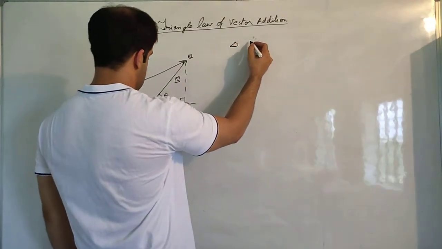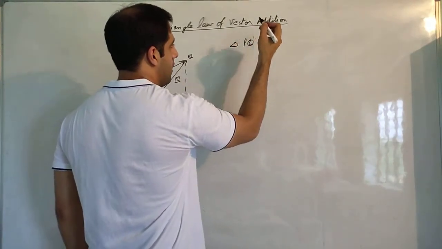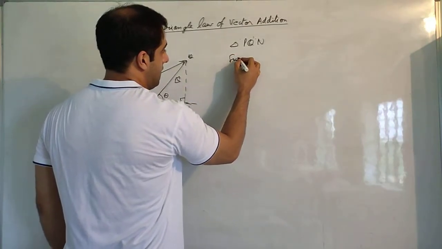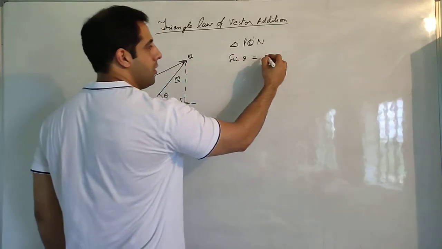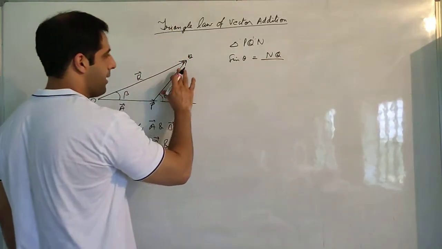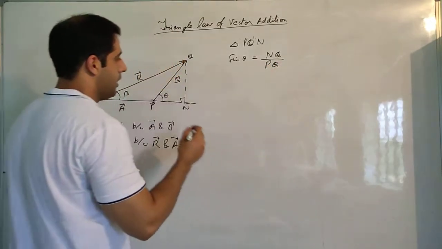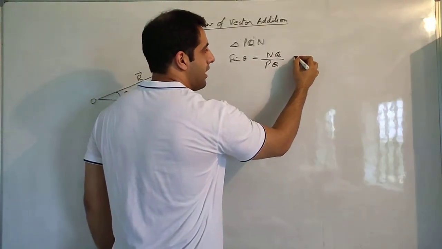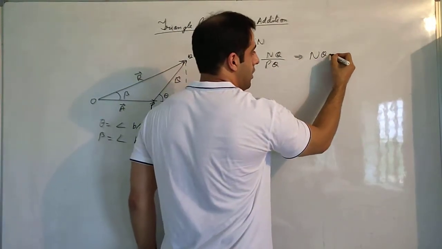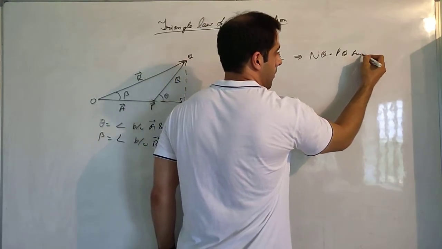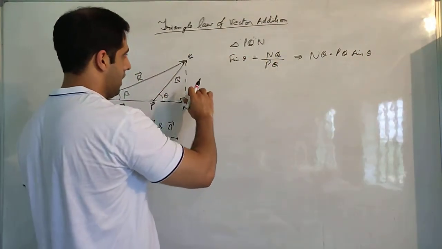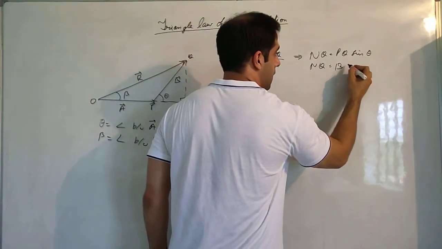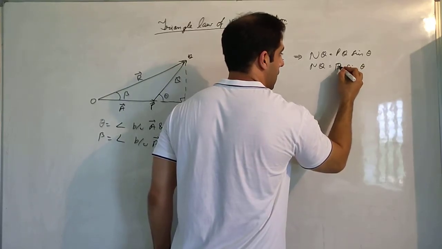Now in triangle PQN, if we apply trigonometry, then sine theta will be equal to NQ divided by hypotenuse, which is PQ. Now remember, PQ is B and OP is A. So NQ equals PQ sine theta, or NQ equals B sine theta.